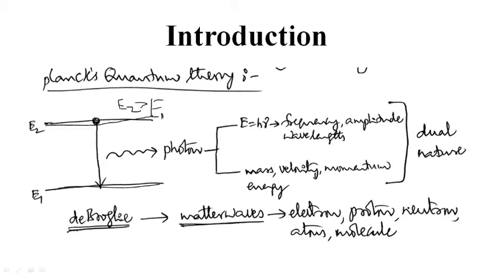When this electron transits from E2 to E1, it moves from the higher energy level to the lower energy level. So definitely it is going to lose energy. That loss of energy will be emitted in the form of radiation, and this radiation consists of a photon. According to Planck's quantum theory, the emission of radiation will be in the form of a photon.